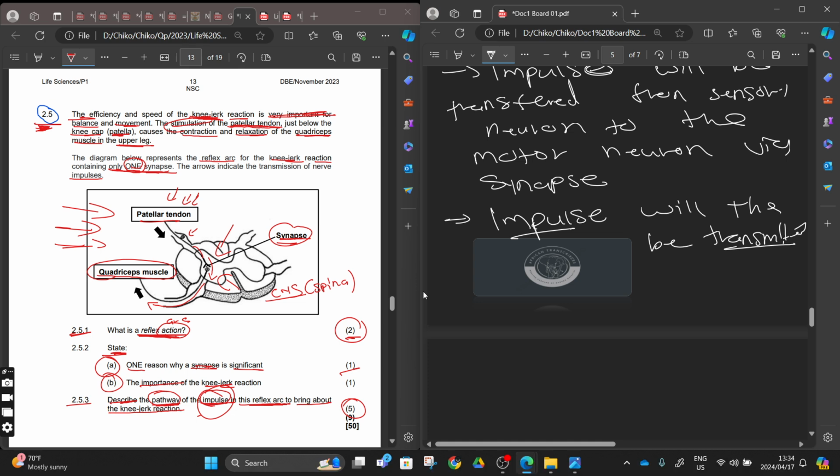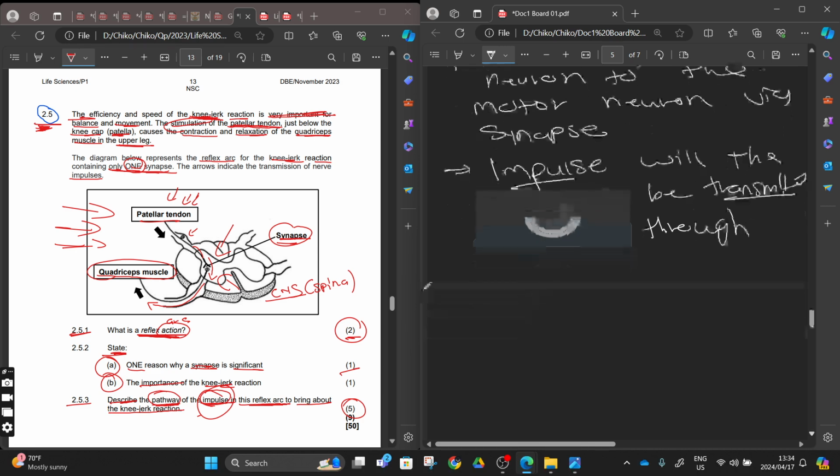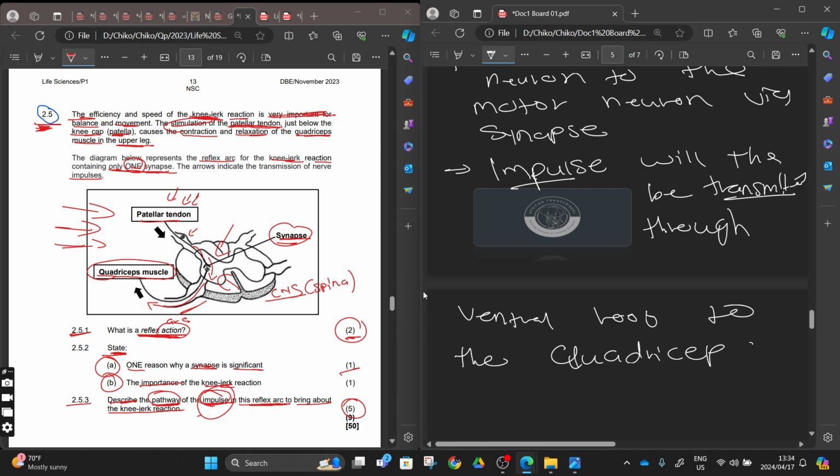The impulse will be transmitted via, or through, the ventral root, this part here, to the quadriceps muscles, right?